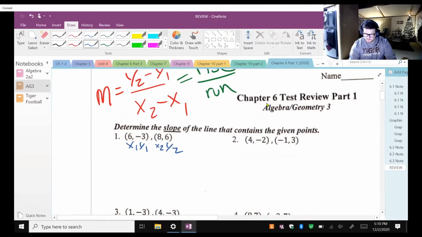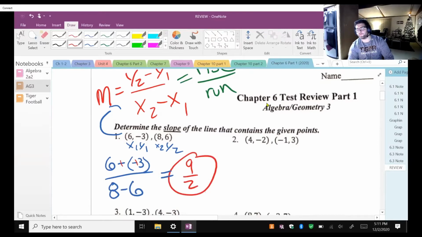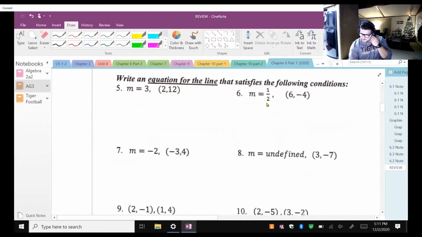Now we plug these values into the formula and solve for m. It's going to be y2, which is 6, minus y1, which is -3. Two negatives make a positive. Then x2 minus x1 is 8 minus 6. Let's simplify and figure out our slope value. It's going to be 9 over 2. Don't give me 4.5. Not that hard, right? Pretty simple.